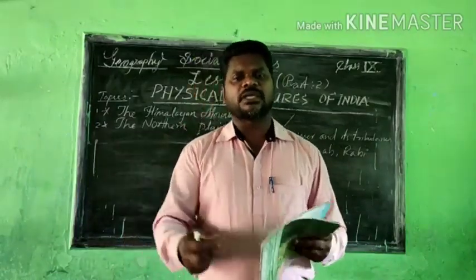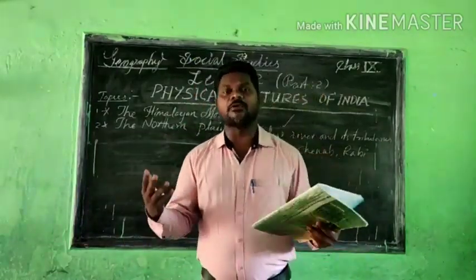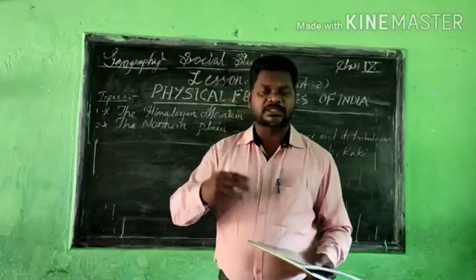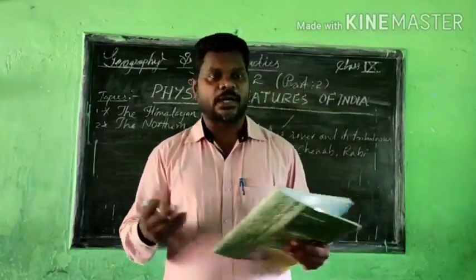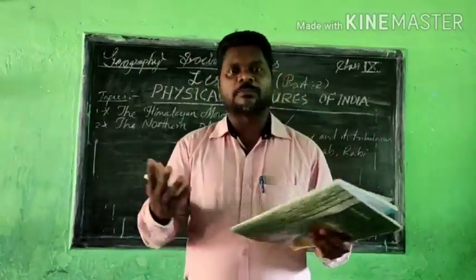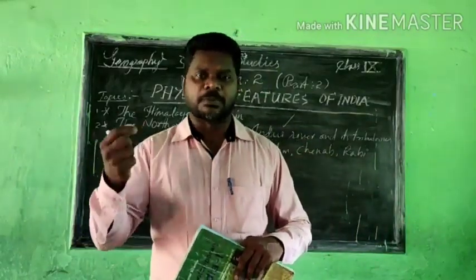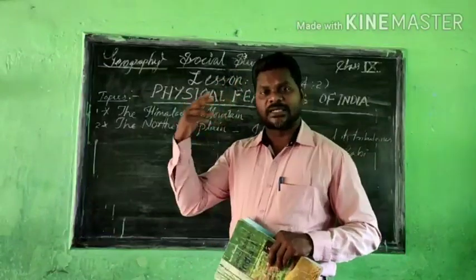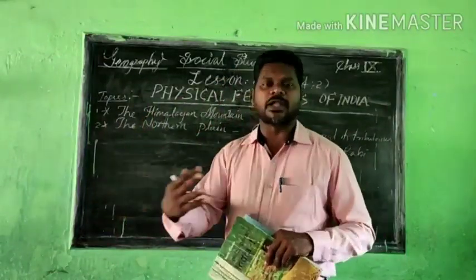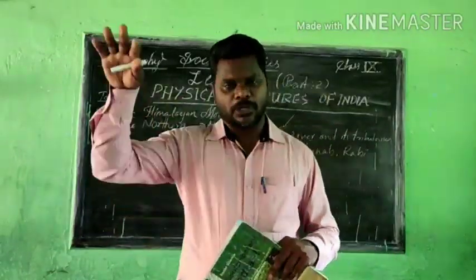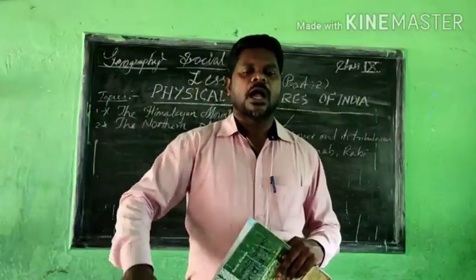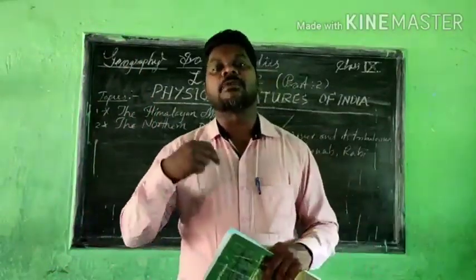So you know how the plain areas became fertile, because last year, in the 8th standard, you learned how almost all the plains became fertile. Why? Because the rivers bring silt, pebbles, and fertile material, and that sediment lay down on the ground and became the plain area, which became completely fertile.